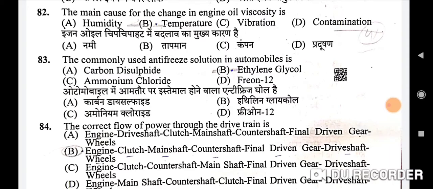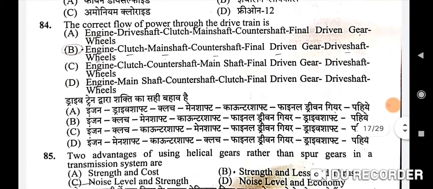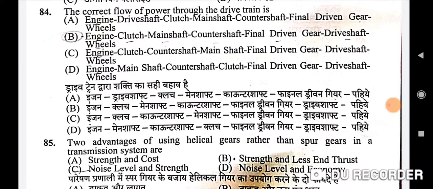Next question: the commonly used antifreeze solution in automobiles is ethylene glycol. B is the correct option here. Next question: the correct flow of power through the drivetrain is, correct option is engine, clutch, main shaft, counter shaft, final driven gear, drive shaft, wheels. So here B is the correct option.